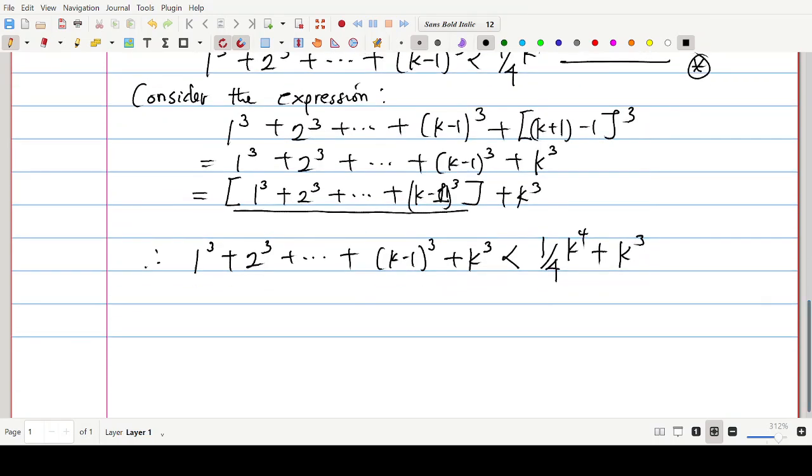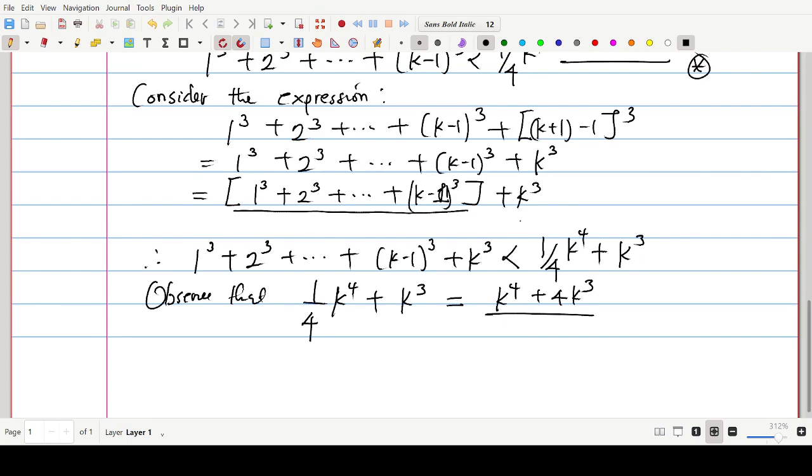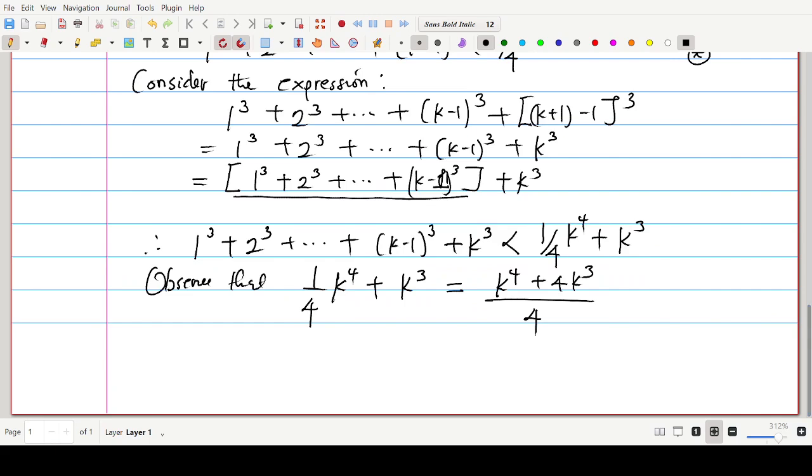So we are almost there. Now, observe that 1 over 4 k to the power 4 plus k to the power 3 can equally be written as k to the power 4 plus 4k to the power 3 over 4, right? That is your usual fraction manipulation. Now, let's look at something very, very important.